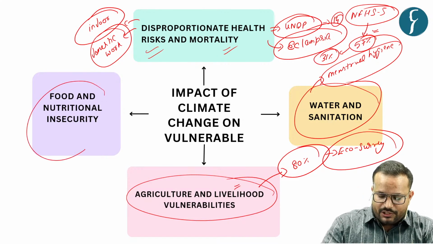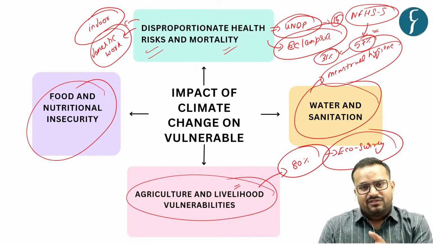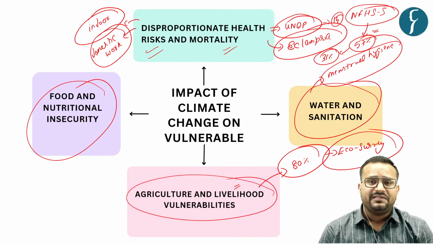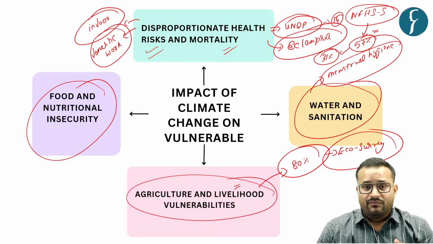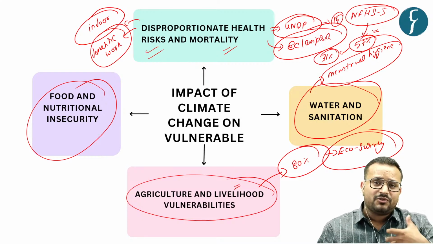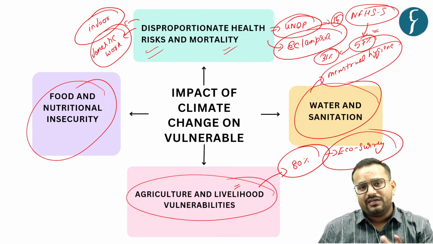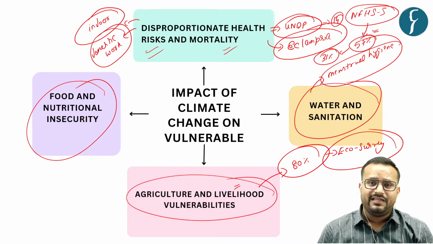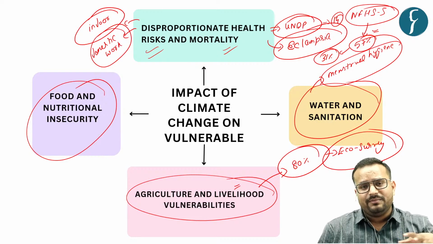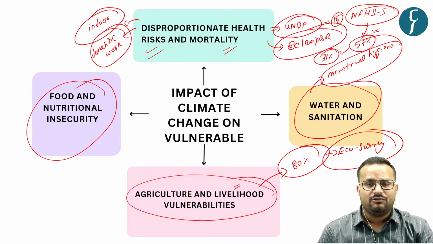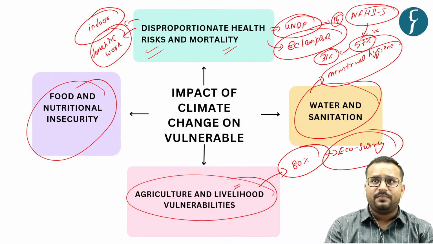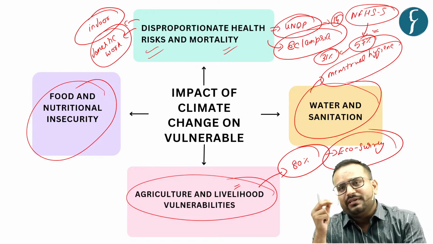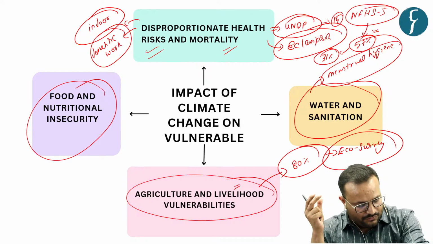And fourthly, food and nutritional insecurity, in the sense that with so many anemic women, if the agricultural activity is impacted, if the hygienic activity is impacted, then they will become more vulnerable to food and nutritional insecurity, which they still have disproportionately higher in terms of percentage. When you look at the NFHS data and other data, the food insecurity and malnutrition among women is quite high as compared to their male counterparts. So climate change will aggravate those parameters. But these need to be addressed, and on that account, let's see what is the way forward.